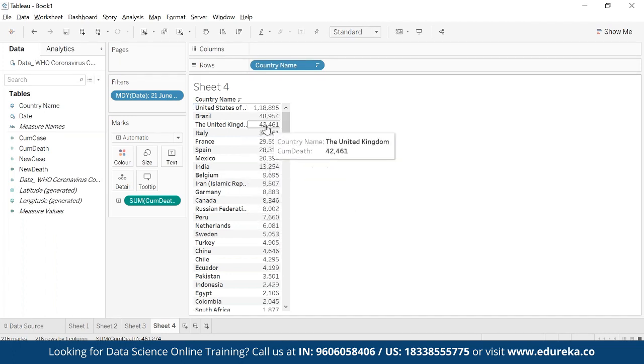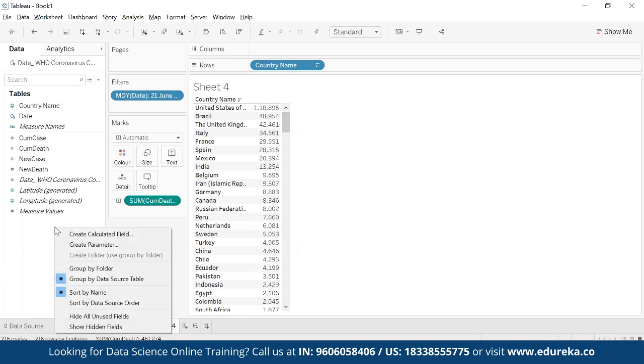So I want to write a logic: if the deaths are more than, let's say, 30,000, then make it a red zone. Then I want to segregate the data. If the deaths are between 10,000 and 30,000, then make it an orange zone. And if deaths are less than 10,000, then make it, I would say, a green zone. So that type of logic I want to write.